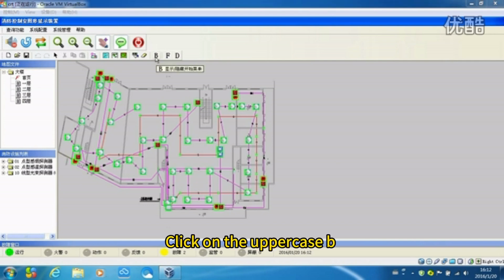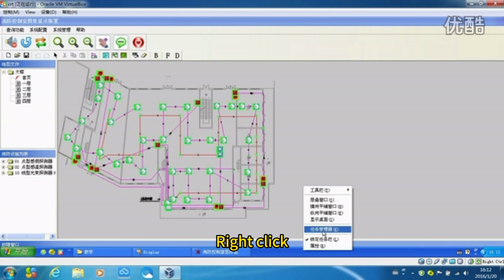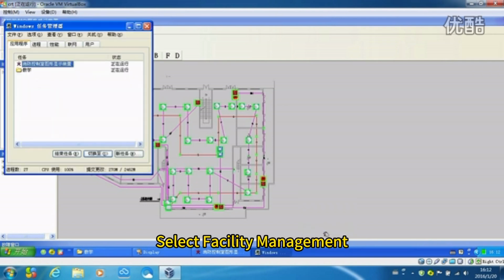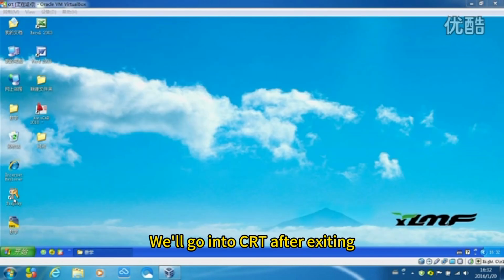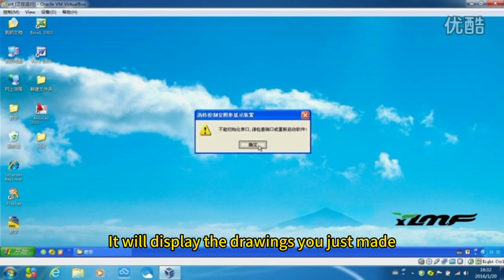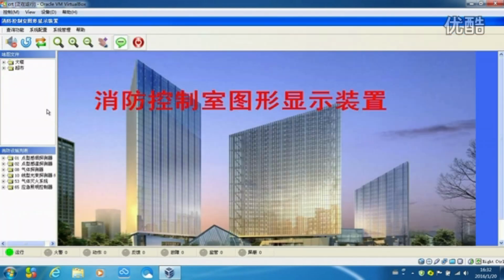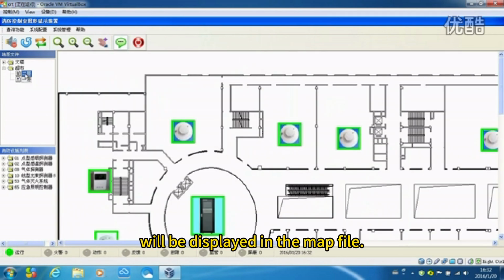Click on the uppercase B to display the boot menu bar. Right-click. Select Facility Management. Click End Mission. We'll go into CRT after exiting. It will display the drawings you just made. Supermarket vector map will be displayed in the map file.